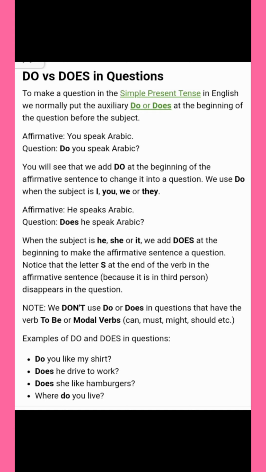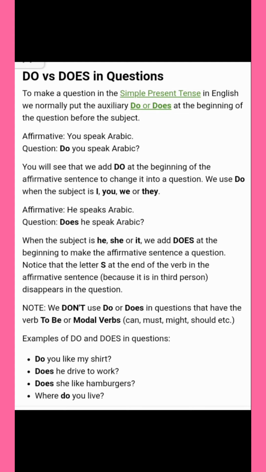Okay. With the subjects I, you, we and they, that is first person singular, second person singular and third person plural, with those we can write do. Okay. He speaks Arabic. Does he speak Arabic? There we can see he is a third person singular, so there we need to write does. We write does in the beginning, then subject, verb, then object, then question mark. Okay.